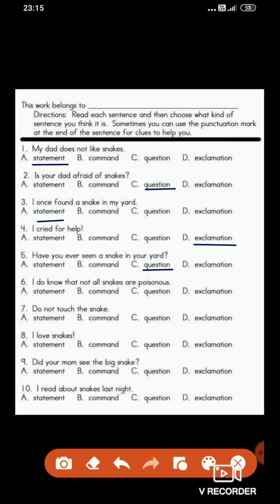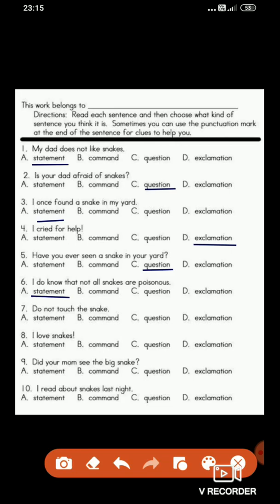Next, sixth one. I do know that not all snakes are poisonous. What do you think this sentence could be? Yeah, it tells about something. It gives us some information. So it is a simple statement which is ended by the full stop. This is a statement.